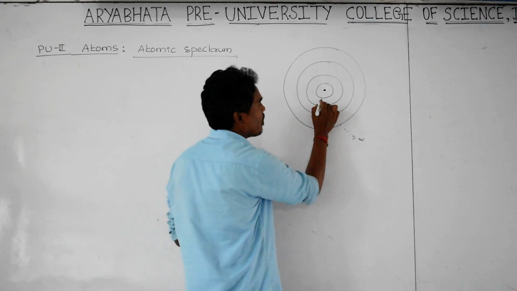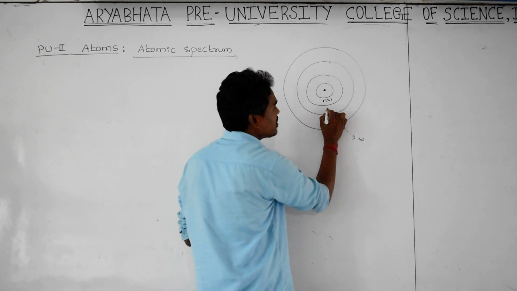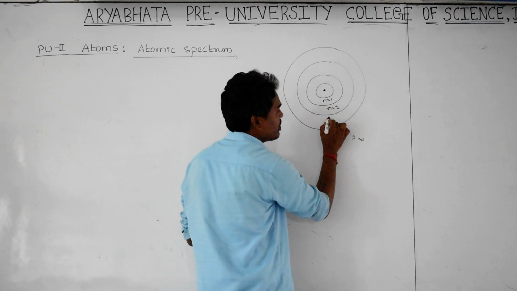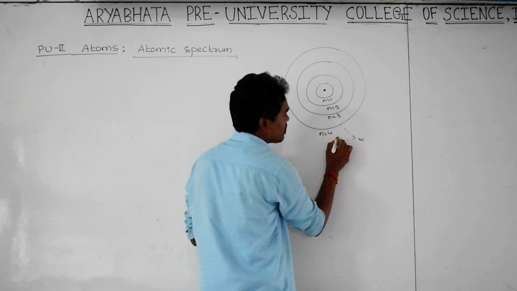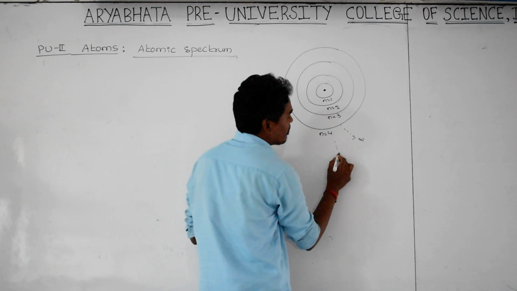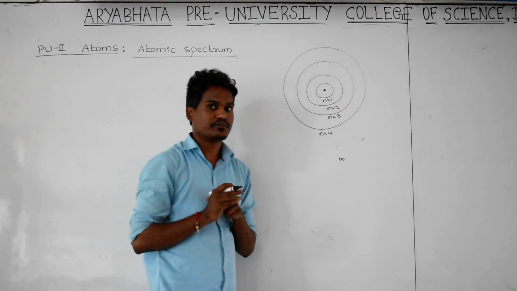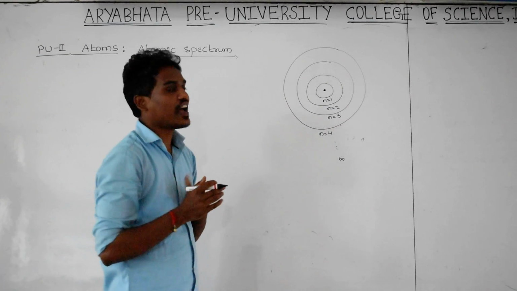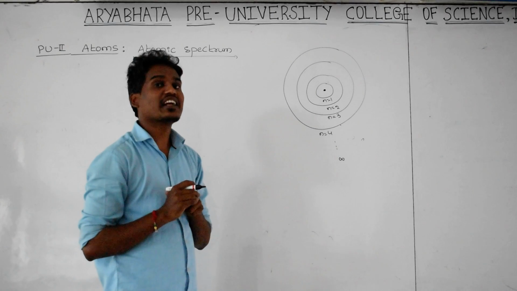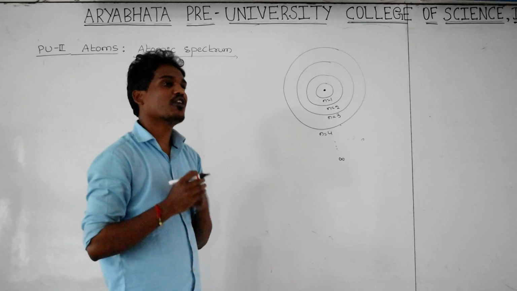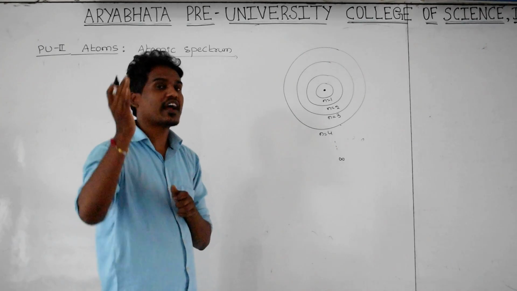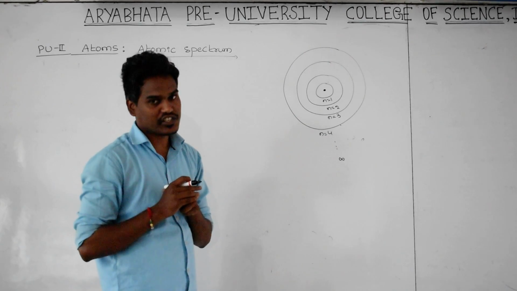Here n is equal to 1, this is the first energy state, n is equal to 2, this is the second energy state, n is equal to 3, this is the third one, n is equal to 4, this is the next one, and so on up to infinity. Orbits are there. As you know very well, the electron can jump from a lower energy state to a higher energy state, and from a higher energy state to a lower energy state.